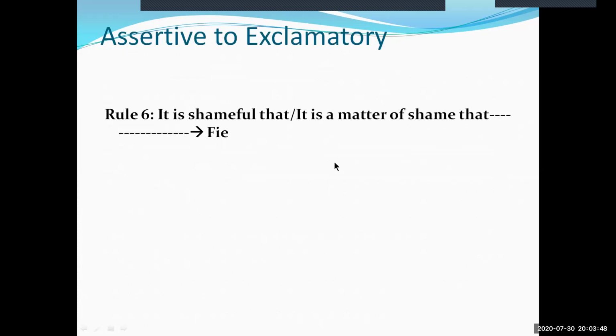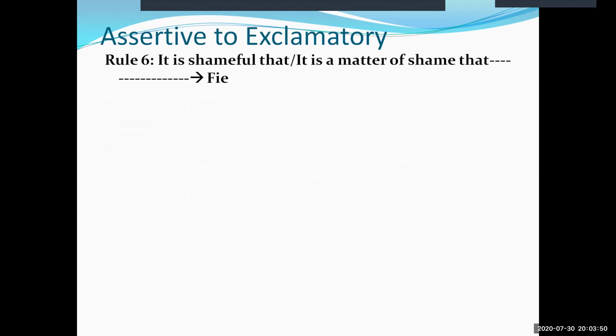This is the last rule of making a sentence exclamatory from assertive, and this rule states that if a sentence has the clause, it is shameful that, or it is a matter of shame that, then the sentence can be made exclamatory by using the word fie, similar to hurrah and alas.